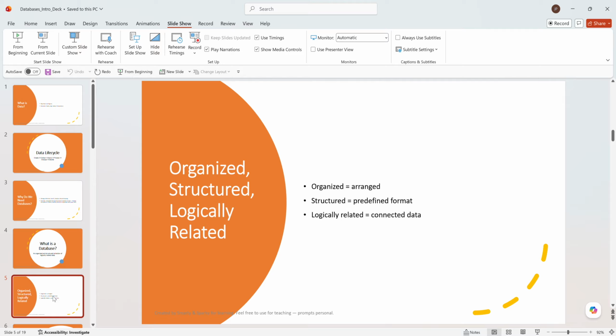Logically related means we should be able to connect the data to each other. For example, let's say we have one table of the customer and another table of the product: the type of product, the customer ID, the product ID. Now when we compare two or three tables, we should be able to get a relationship, then you call it logically related.